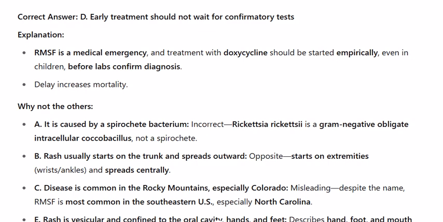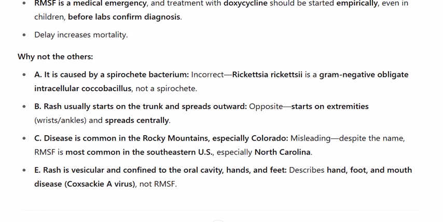B. Rash usually starts on the trunk and spreads outward. Opposite, it starts on the extremities, wrists and ankles, and spreads centrally. C. Disease is common in the Rocky Mountains, especially Colorado. Misleading. Despite the name, RMSF is most common in the southeastern U.S., especially North Carolina. E. Rash is vesicular and confined to the oral cavity, hands, and feet. Describes hand, foot, and mouth disease, Coxsackie virus, not RMSF.